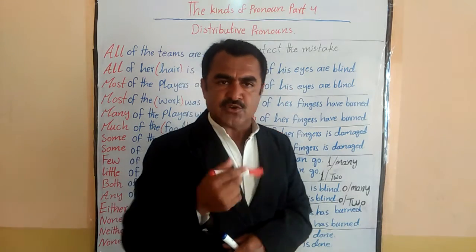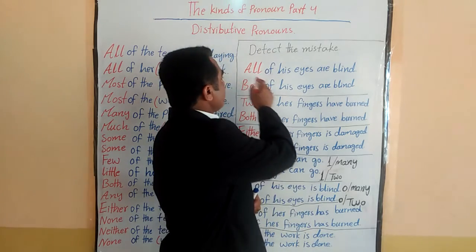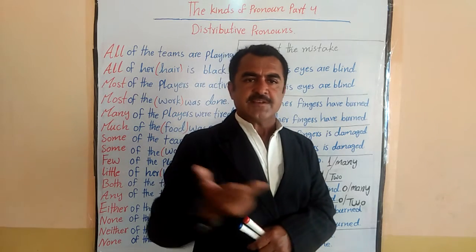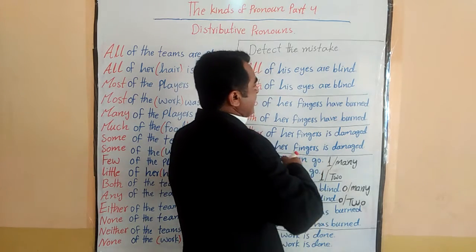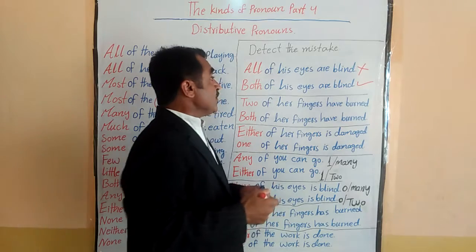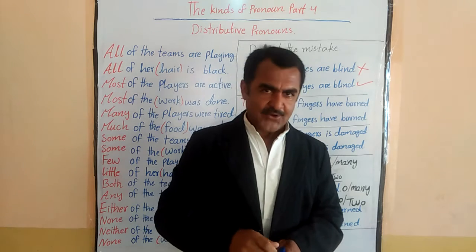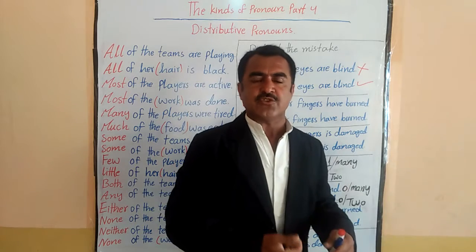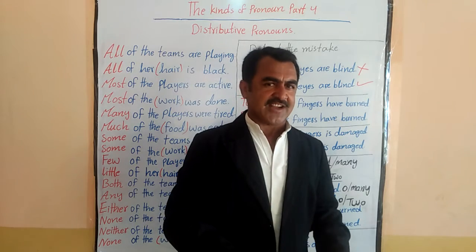Although this sentence seems to be correct, all of his eyes are blind, we don't use all. Why? Because we know he has two eyes. It is just a matter of common sense. So the upper sentence is incorrect and the lower sentence is correct. Both of his eyes are blind, because actually everyone has two eyes. Maybe in an exam or a test you can find a sentence that seems quite tricky for you, so you have to use your common sense.